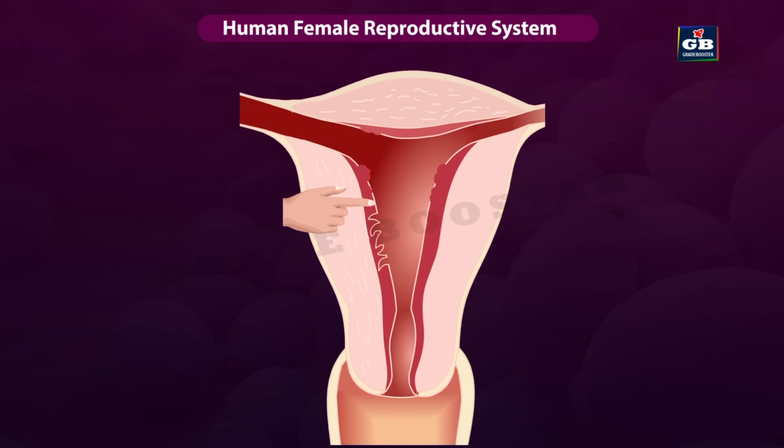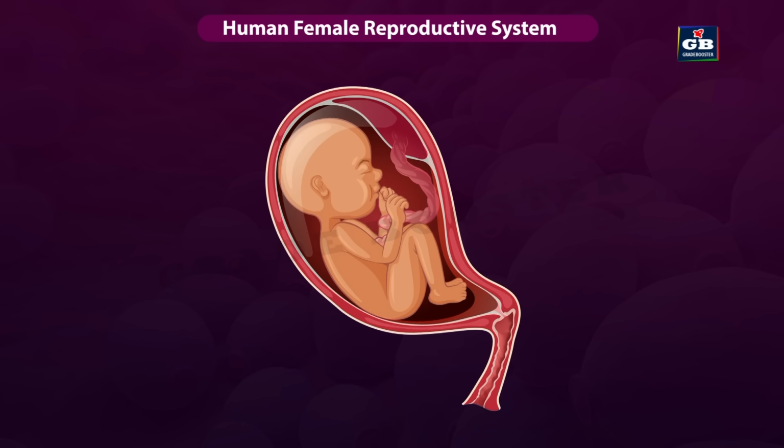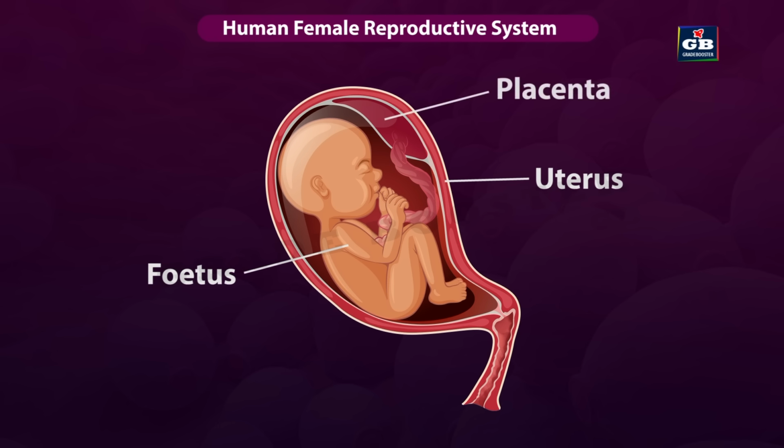The lining of the uterus grows new tissues and blood vessels to accommodate the embryo. After implantation, the embryo grows into a fetus. The embryo gets nutrition from the mother's blood with the help of a special tissue called placenta. This is a disc-like structure embedded in the walls of the uterus.